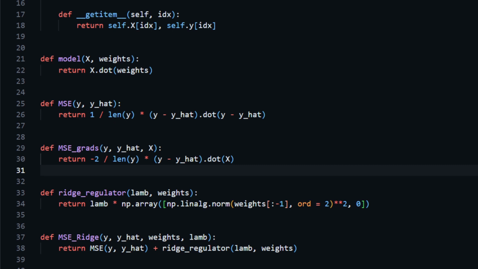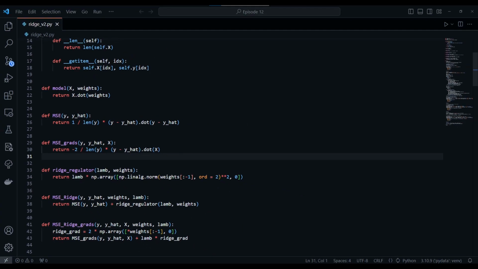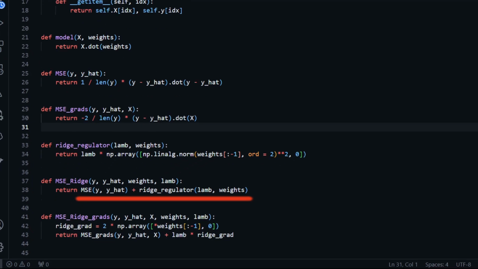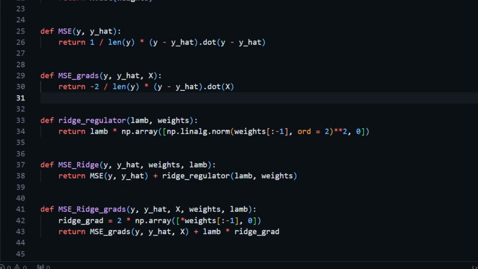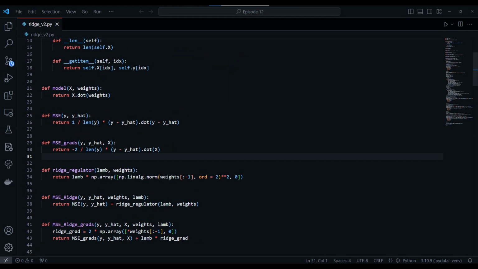But remember that we are leaving out the bias term. This is why we have included the 0 here. And this is why we only compute the L2 norm for all the weights except the bias term. Because then when we compute our combined mean squared error objective function, then we have the mean squared error plus the Ridge regularizer. For the bias term, it will be 0. And this is what we wanted, right? So as you can see, we have to do a slight modification in order to achieve our goal.